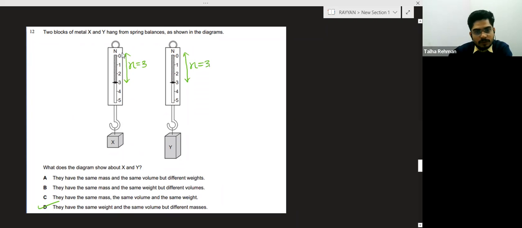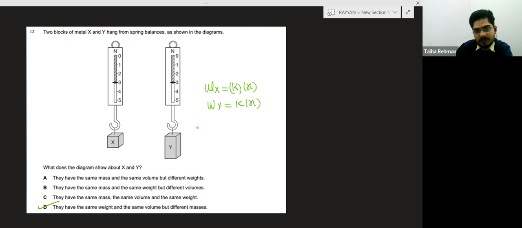Since the reading is the same, I can say that the weight of X is equal to the spring constant K into the reading we are getting, so K into x, and the weight of Y is also K into x. So basically, the weight will be the same, no doubt.